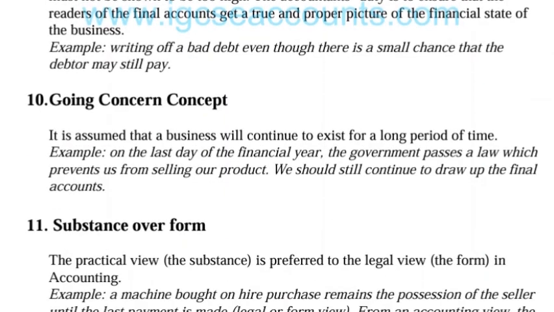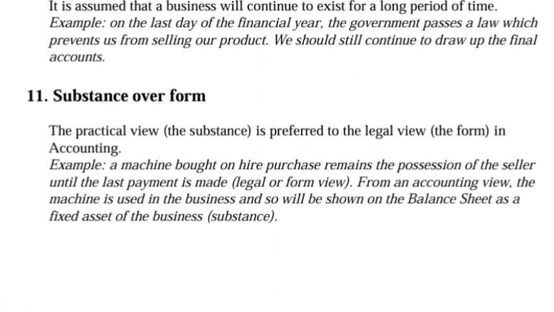So let's look at the going concern concept now. It is assumed that a business will continue to exist for a long period of time. So this deals with continuity. An example of this is on the last day of the financial year, the government passes a law which prevents us from selling our product. We should still continue to draw up the financial accounts in that scenario. We should look at alternatives, such as selling new products. Or if the owner of a business is about to die, this is a very large matter, but we should still consider actually getting someone to replace and fill in that position.